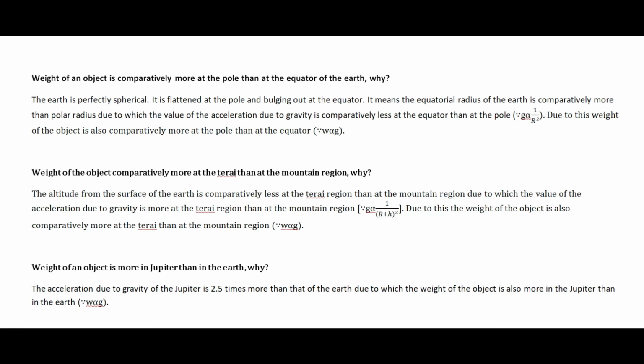Radius is more at the equator of the earth, so the acceleration due to gravity is less at the equator, and the radius is comparatively less at the pole of the earth. That is the reason the acceleration due to gravity is comparatively less at the equator of the earth.